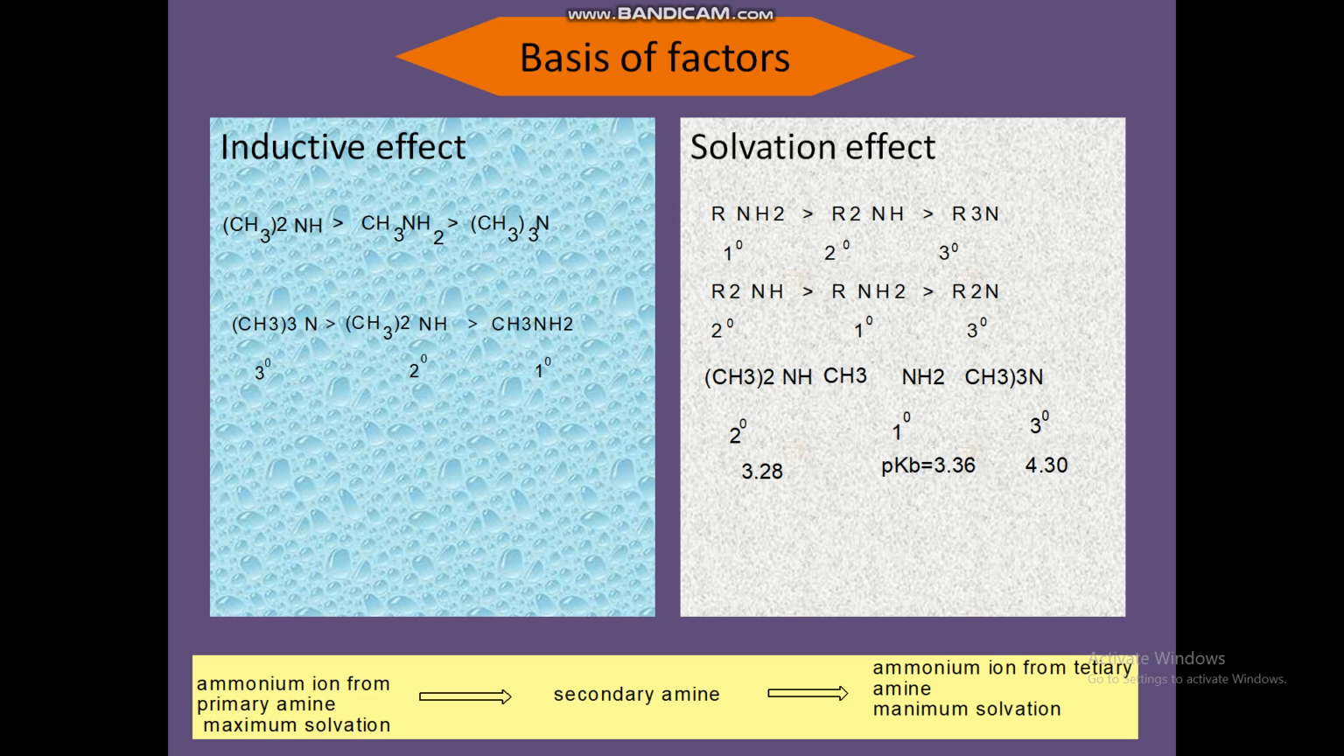Next, on the basis of factors we can also determine the basicity of amines, that is, the inductive effect. First, the electron-releasing inductive effect of the alkyl groups tends to increase the electron density on nitrogen. So here the tertiary amine, having three alkyl groups, should be more basic than the secondary amine.